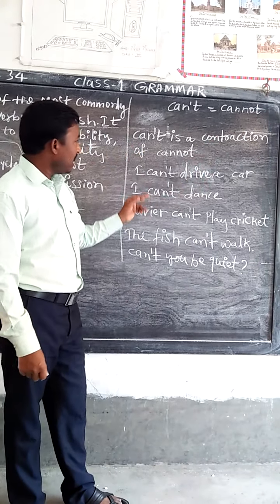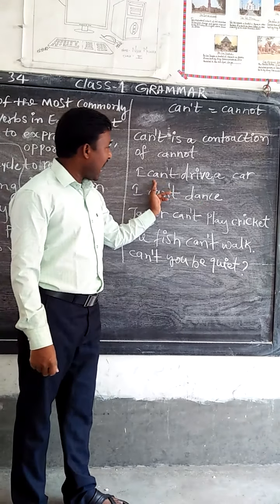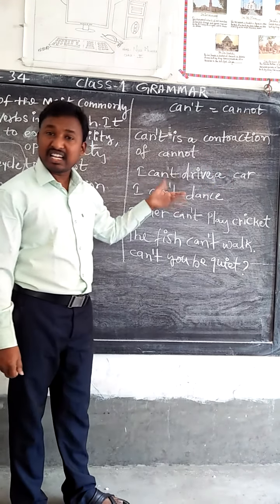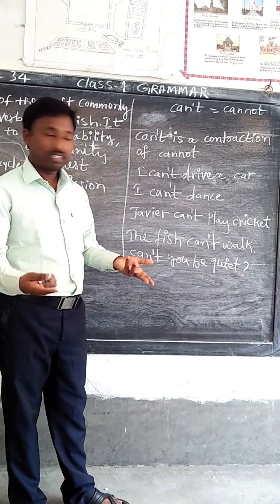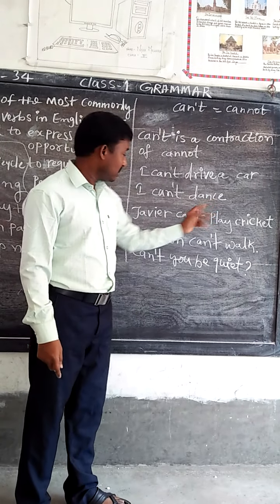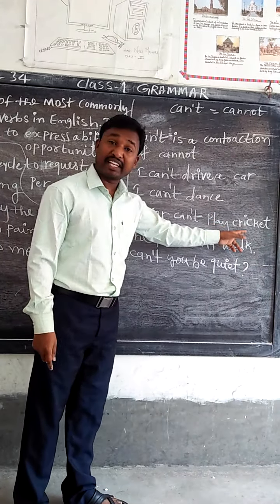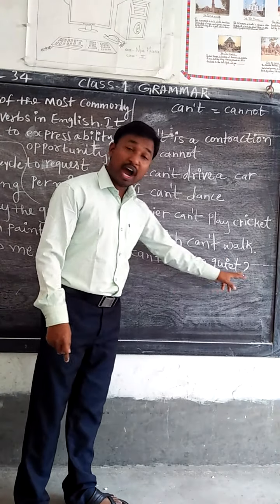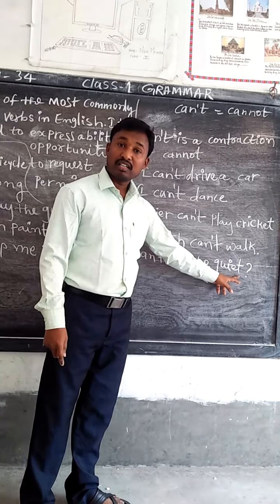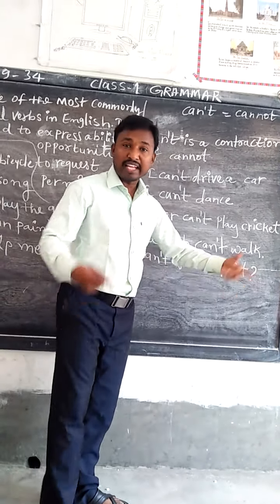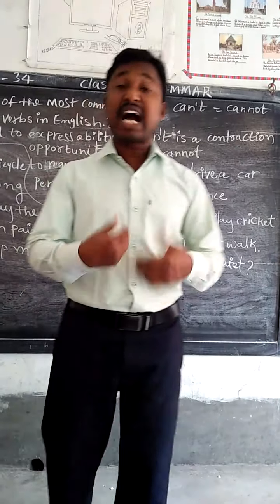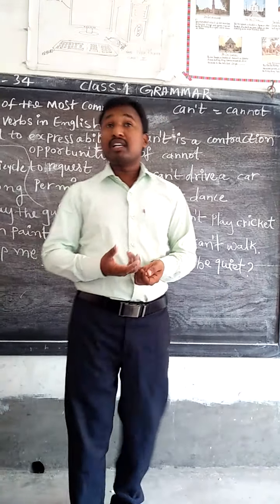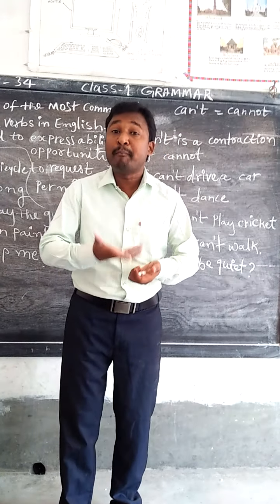Now you see this. I can't drive a car. I can't dance. Xavier can't play cricket. The fish can't walk. Can't you be quiet? Like this, many words will be there using can't. When a person cannot do something, it is impossible.